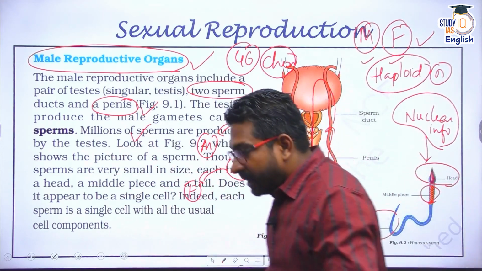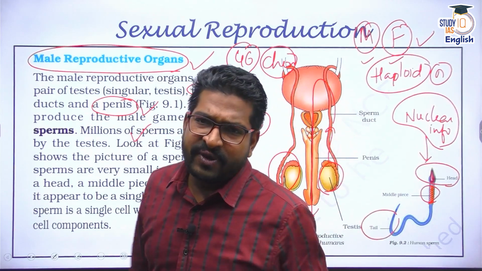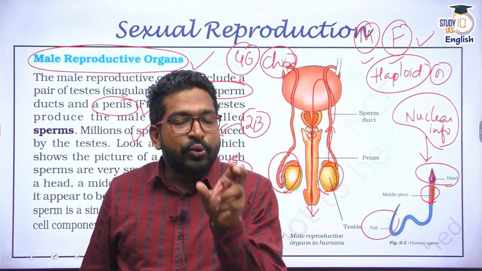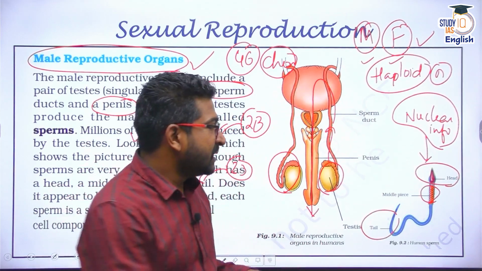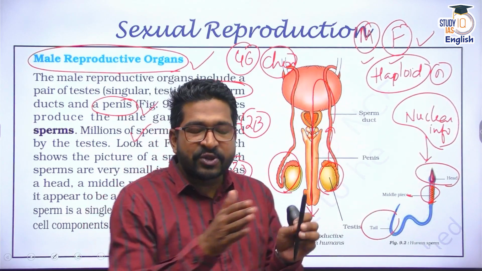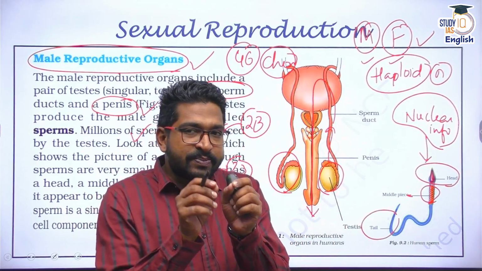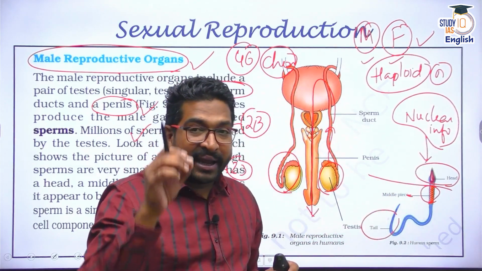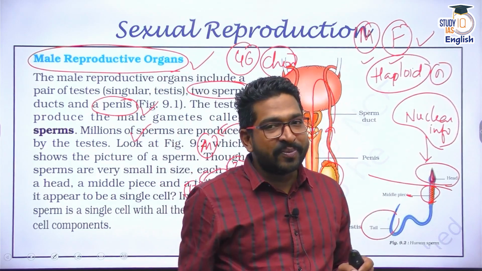In our class discussion, we have also spoken about why mitochondrial DNA diseases only come from the mother's side. This middle part, which contains mitochondria that provide the energy for the sperm to move, is detached as soon as the sperm reaches the ovum, and only the head enters the ovum to fertilize.